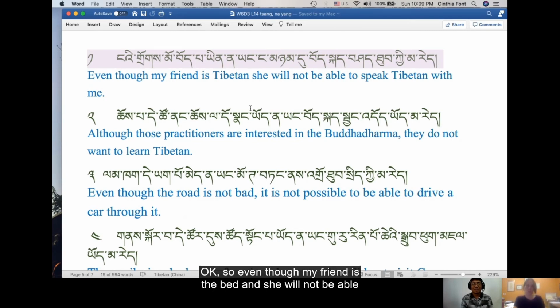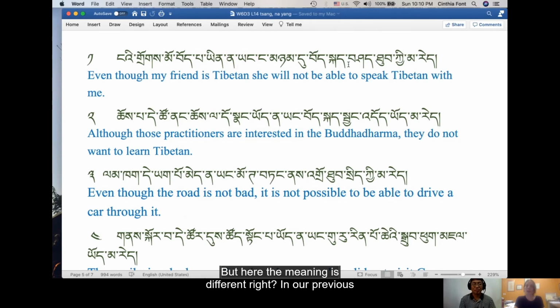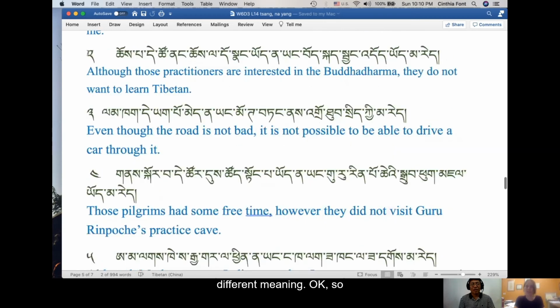So even though my friend is Tibetan, she will not be able to speak Tibetan with me. So we have the nayang exactly in the same position as we had the tsang in the earlier sentence. But here the meaning is different, right? In our previous sentence, we have kecha she tubgire, and here we have gimare, because it's with the nayang, it's trying to reflect a different meaning. Okay, so let's continue.